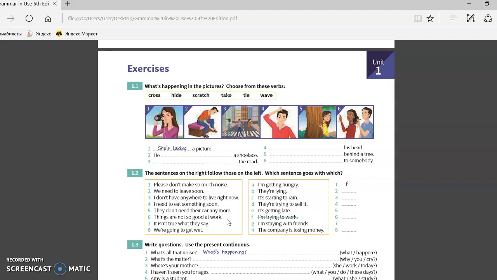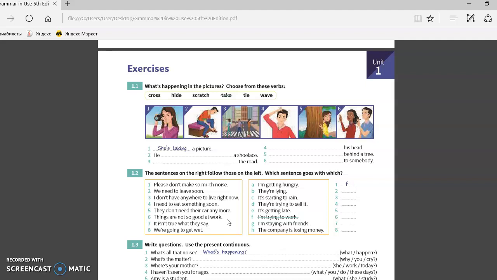All of them are verbs, and from these given verbs we must make the present continuous, guys. So the first one is: she's taking a picture. It's at the moment of speaking. Right now she is taking a picture.